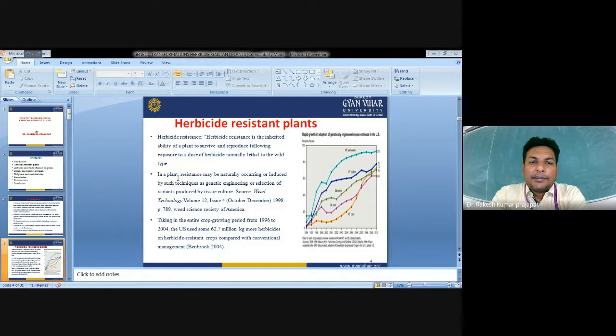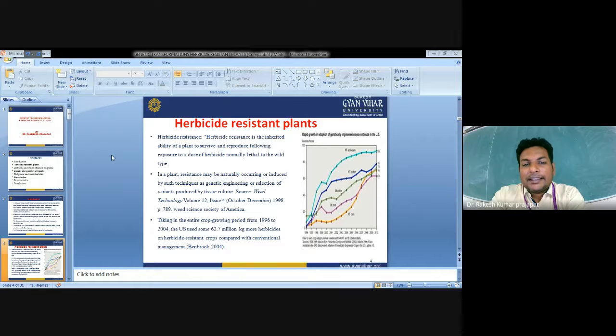Now, herbicide resistant plants. What is herbicide resistance? Herbicide resistance is the inherited, inbuilt ability of a plant to survive and reproduce when we expose the plant to doses of herbicide that are normally lethal to the wild type. If we provide different concentrations of the herbicide to the plants and the plant is able to survive under those concentrations, then the plant has inbuilt resistance against these herbicides.